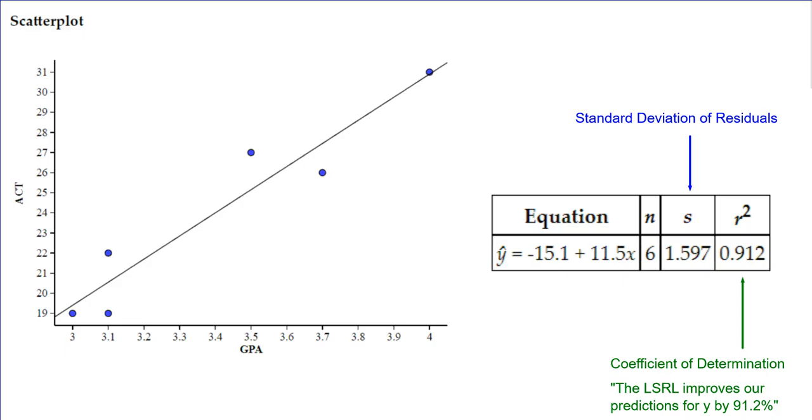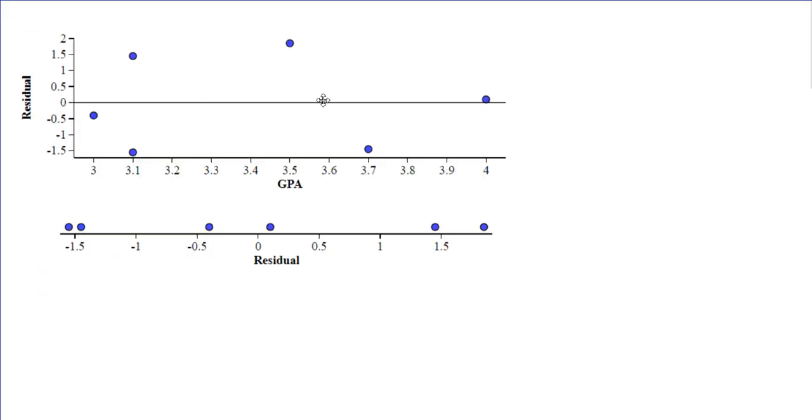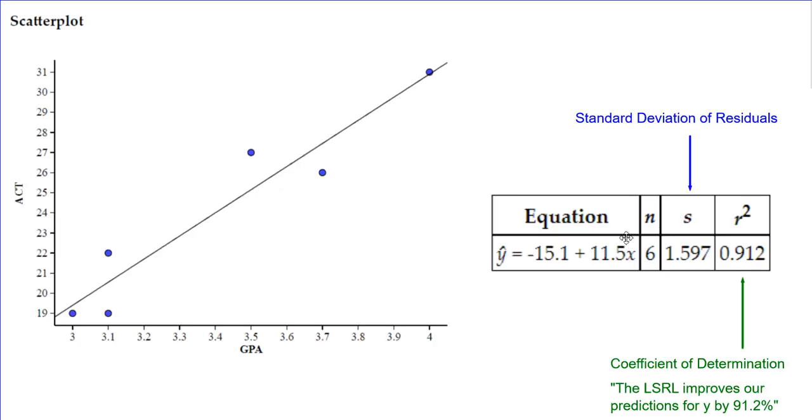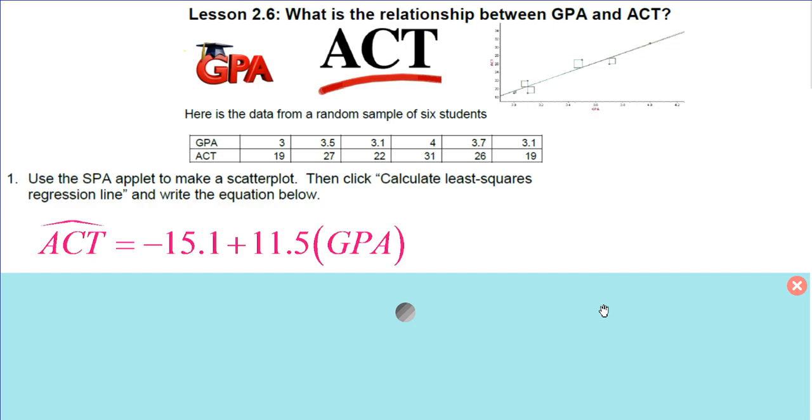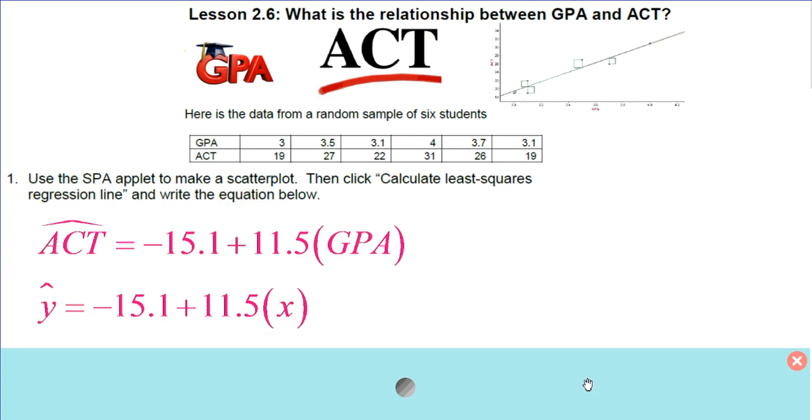Again, if you look at the residuals itself, remember this is where the actual and the predicted are exactly the same, at 0. We like to see that they're not too far away. This is arranged vertically, and you're measuring the distance you are from that actual line. You're doing the distance just vertically. So let's go back and add this equation into our write-up for 2.6. And remember, in words, the predicted ACT score comes from negative 15.1 plus 11.5 times the GPA. And this is what it looks like with your variables.